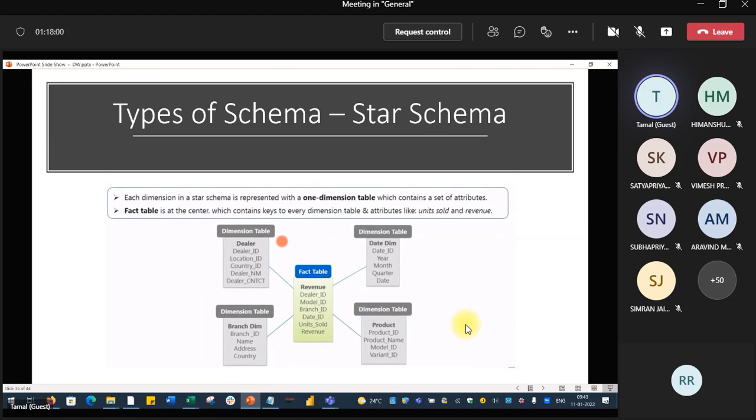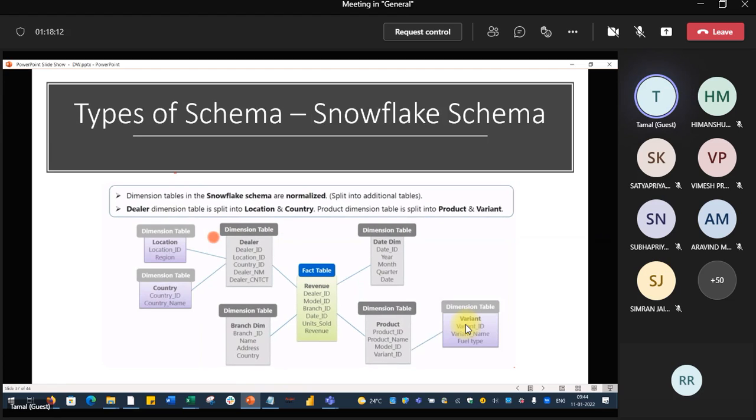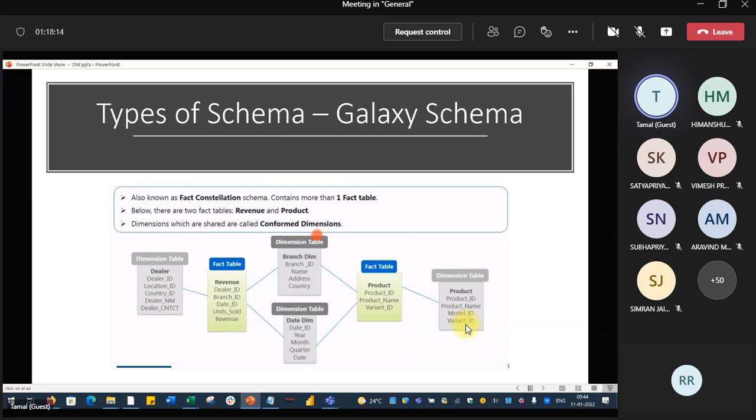So what are the things we have heard? Star schema: one fact table, multiple dimensions in one layer only. Snowflake: one fact table, multiple dimensions in multiple levels.